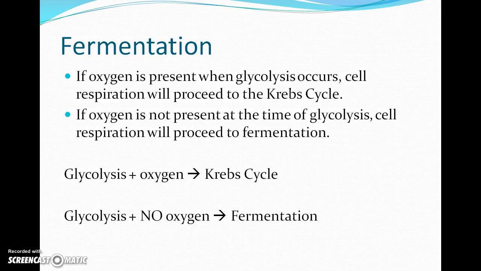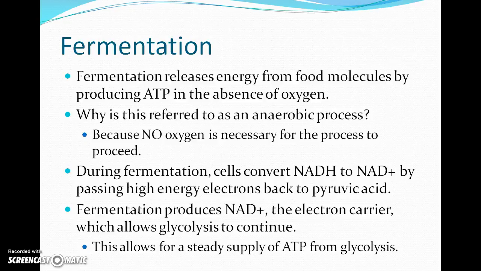After glycolysis, if oxygen is present, then the pyruvic acid goes into the Krebs cycle. If oxygen is not present at the time of glycolysis, then that pyruvic acid gets broken down by fermentation. Fermentation is the same type of process as respiration, where energy is released from food molecules. It's just anaerobic. It's in an absence of oxygen.